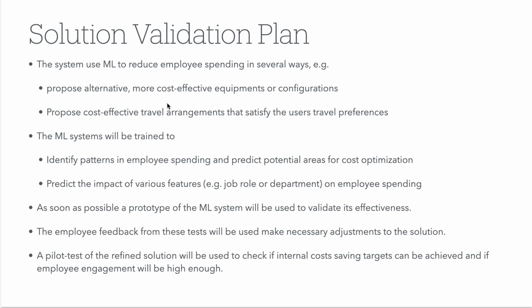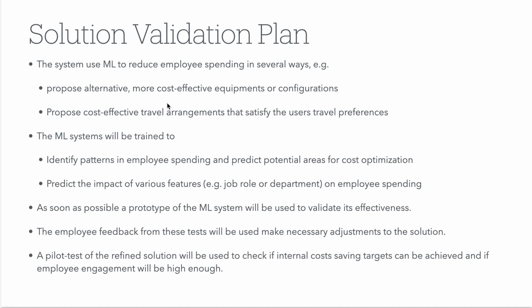And our solution validation plan looks like this. The system tries to reduce the spending in several ways, so it proposes an alternative which is more cost effective, for example, a cheaper hotel or a laptop with less memory.